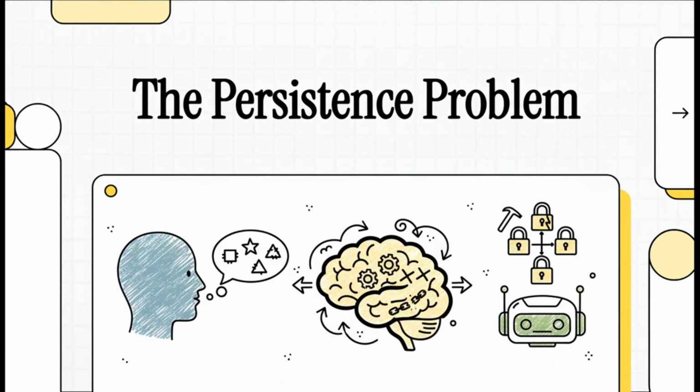Have you ever talked to an AI and felt like you were just starting over with every single sentence? Well, that's because at their core, the large language models that power AI agents have no memory. They are fundamentally stateless. Today, we're going to deconstruct the architecture of persistence, how we build AI agents that can actually remember, learn, and, as we'll soon see, be exploited. Let's dive into the persistence problem.